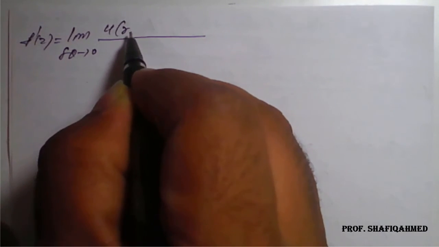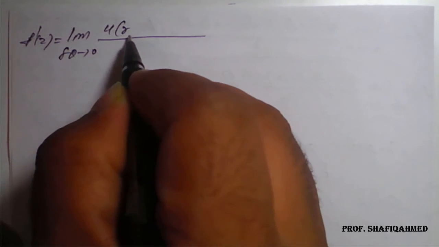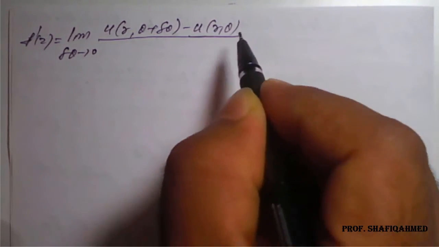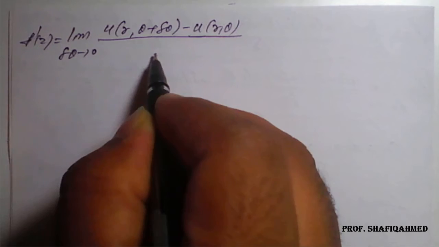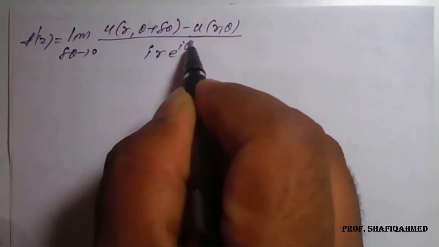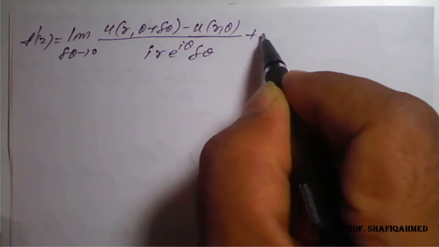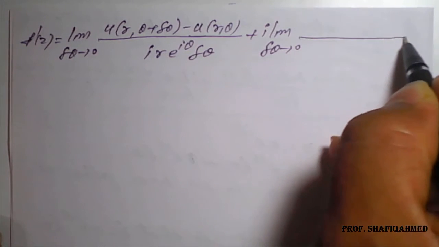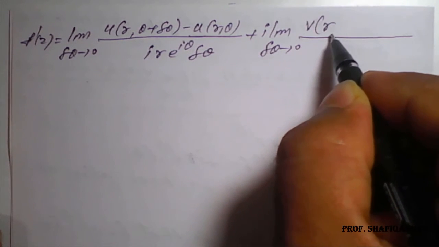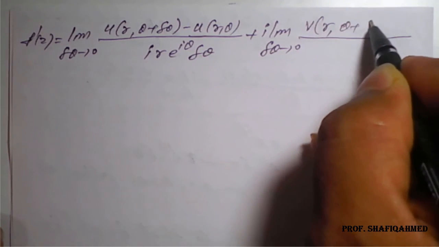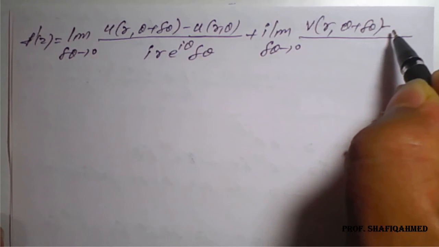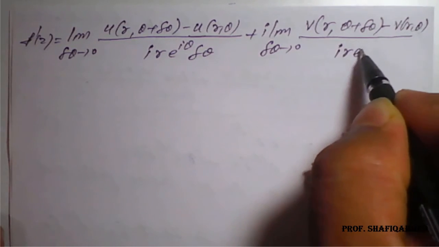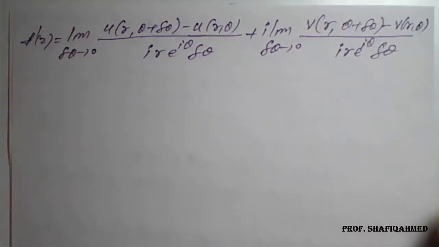u of r plus 0, that is r, theta plus delta theta as it is, minus u of r comma theta, divided by delta z, which will be replaced by i r e raised to i theta into delta theta, plus i times limit delta theta tends to 0, v of r plus 0, that is r, theta plus delta theta, minus v of r comma theta, divided by i r e raised to i theta into delta theta.